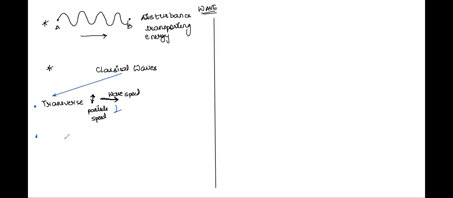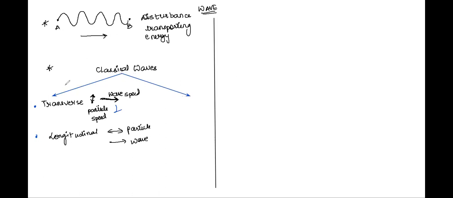The next one is called the longitudinal wave. A longitudinal wave is the one in which both the particle as well as the wave are moving in the same direction. So if the particle is oscillating in the forward or horizontal direction, and the wave is also moving in the same direction, then we call such a wave a longitudinal wave. Very clear. Now let us see the second category of waves. It is defined on the basis of medium requirement.